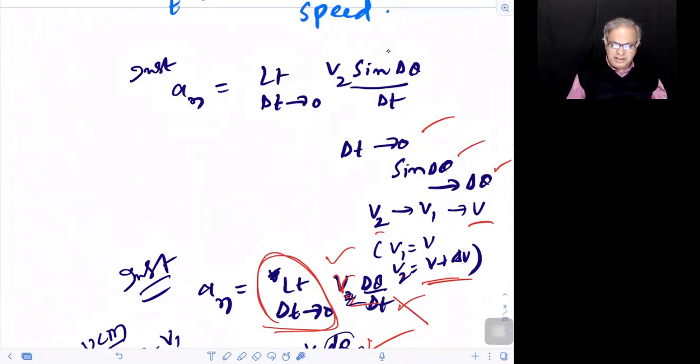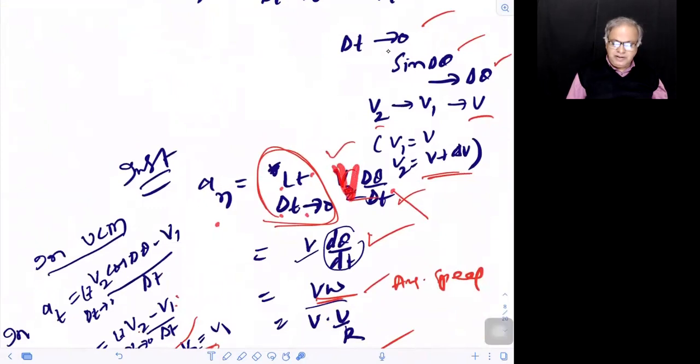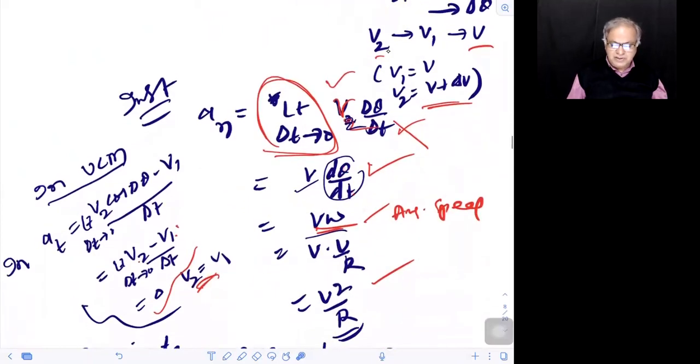So I can write A normal equals limit delta t to 0, v delta theta by delta t. Here v2 became v1 became v. But the limit delta t to 0 of delta theta by delta t is d theta by dt, instantaneous. So we got v d theta by dt, v omega, v square by r, all of which we have done previously.